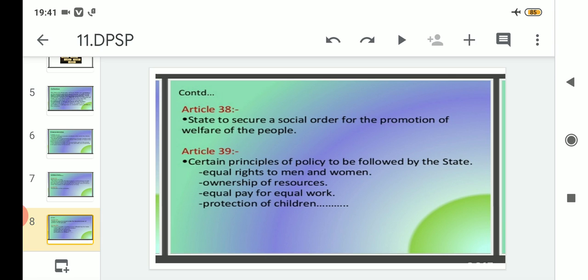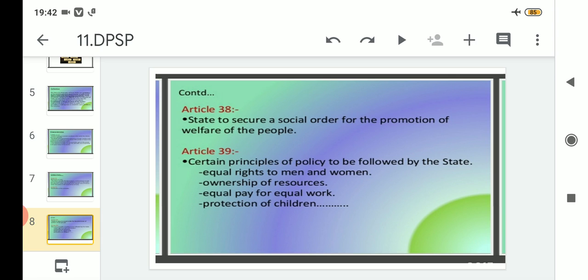Suppose 300 rupees is fixed for 8 hours, and an individual works 10 hours. He will be given 300 for the 8 hours, and the other 2 hours will be paid as overtime. Maybe it will be 50 or 100 per hour.